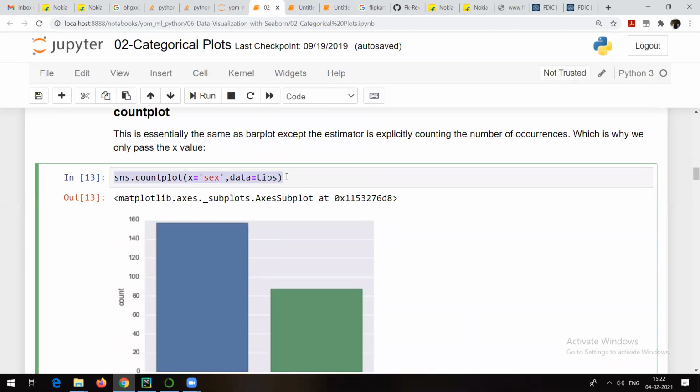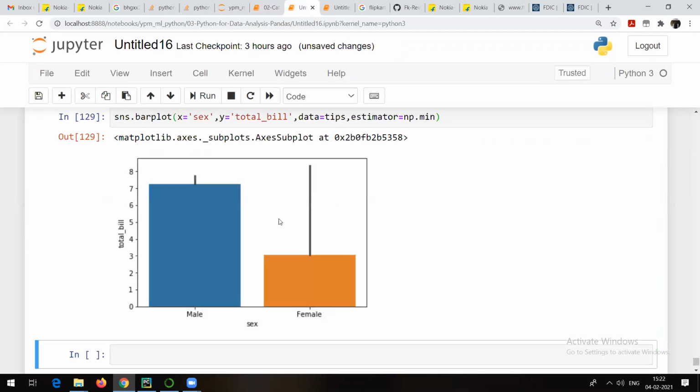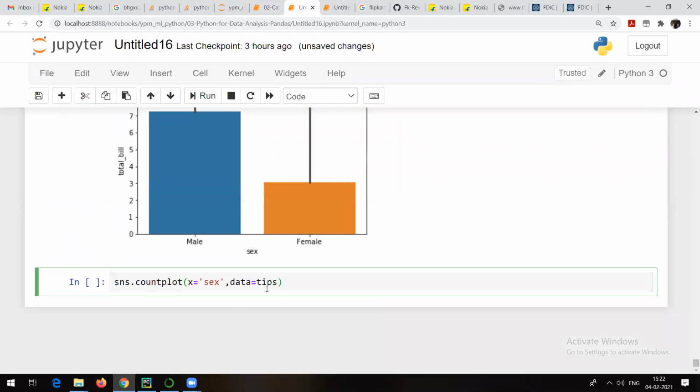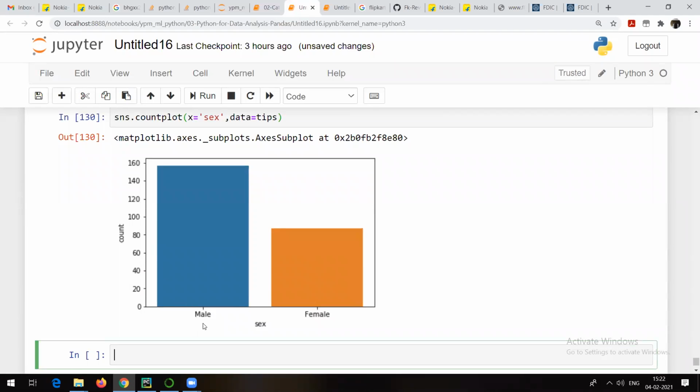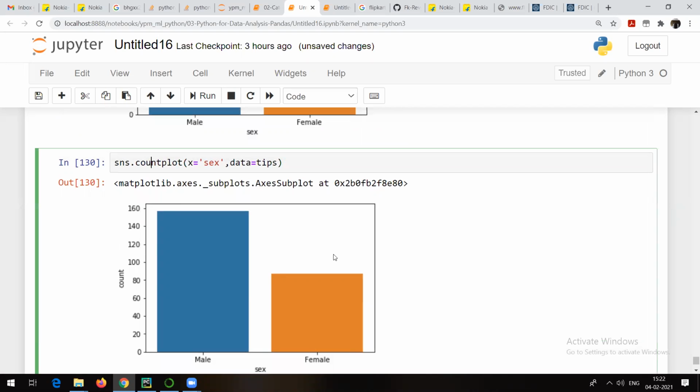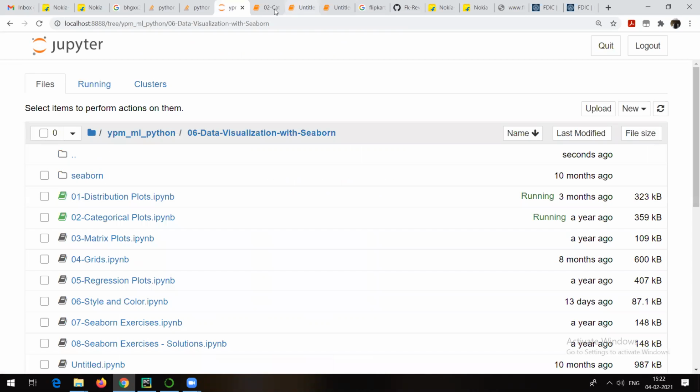And similarly, there is something called count plot. Always remember, count plot is simply going to give the count, right? So what are you doing? The essence of count plot: x is equal to sex, male and female, data equal to tips. It is going to show the count of male and female. So count of male is more than 150, near 160, and count of female is about 80. We have seen that there are 244 people in total. So count directly gives the count itself. The name itself suggests what count is.